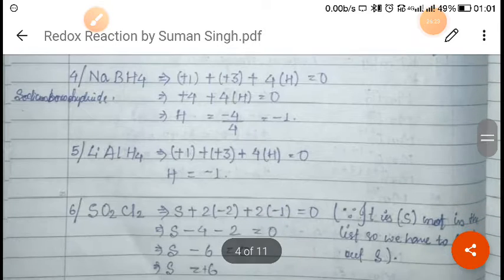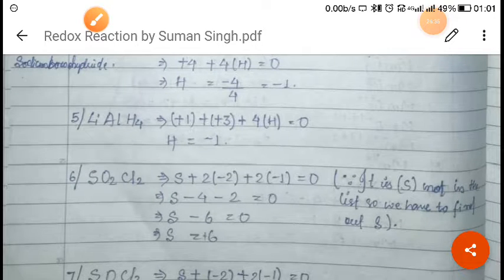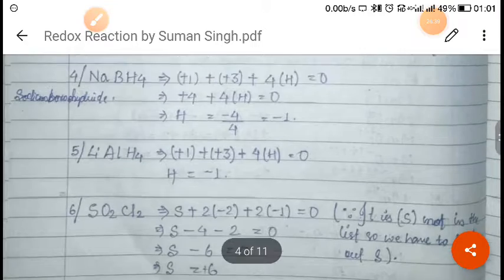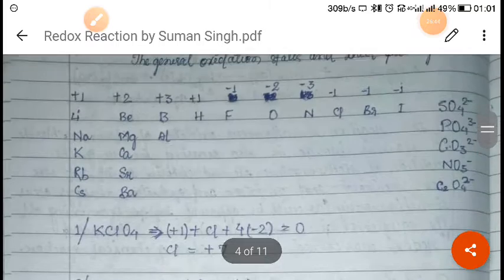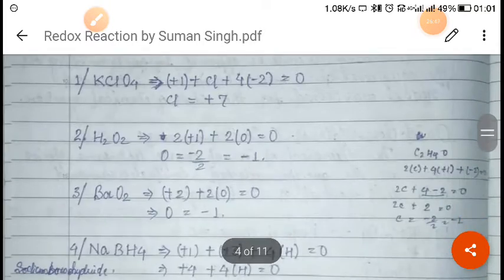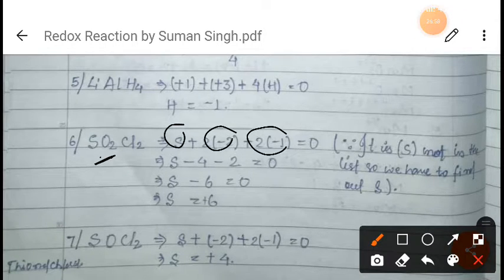But here, if in the question it is given like this, SO2Cl2. Since oxygen is also given in the table, chlorine is also given in the table, sulfur is not given, means we have to find out the oxidation state of sulfur, and the oxidation state of oxygen and chlorine we will take from the table. The oxidation state of oxygen, as you can see, is -2, and chlorine is -1, right? So we will put sulfur as it is, no need to put variables like x, y, and z. And oxygen is -2, 2 into -2, and 2 into -1. So we will get +6 here, right?